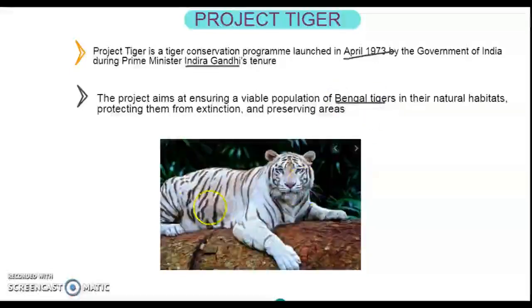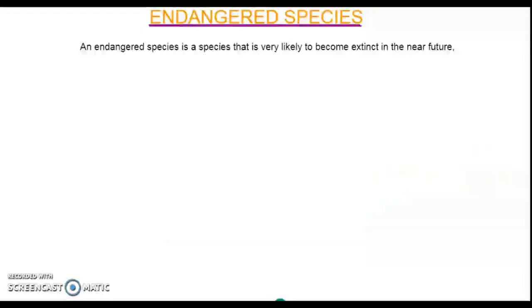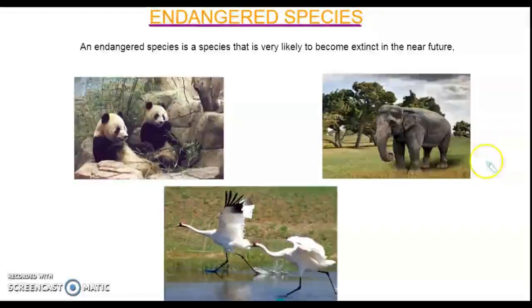In this, they were protected in their natural habitat, and the area was also protected so that this species does not die out. What are the species that are about to die out known as? They are known as endangered species.